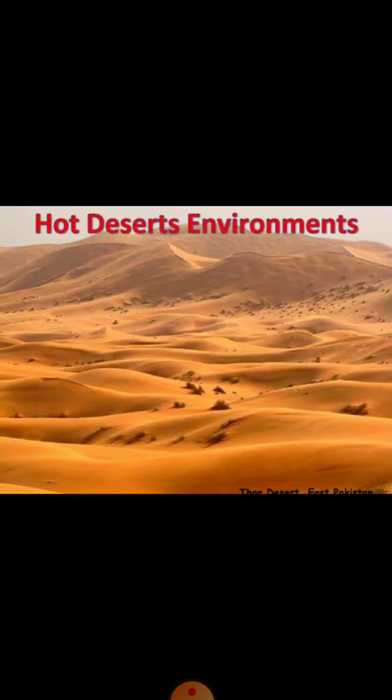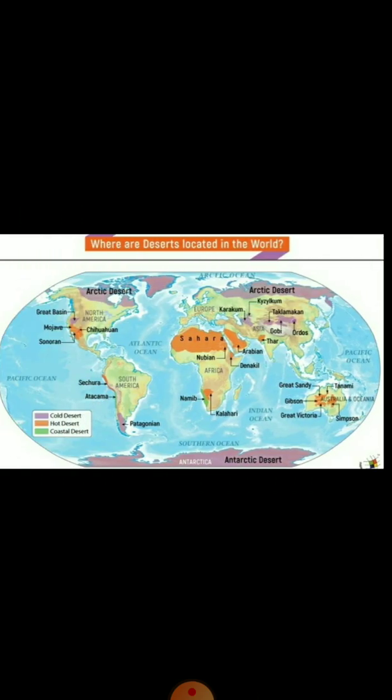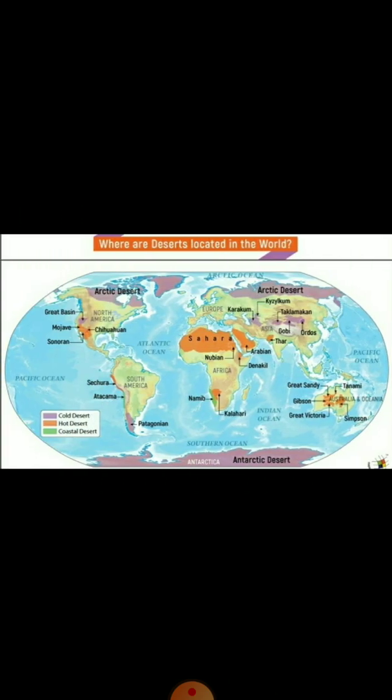A hot desert receives little or almost no rainfall. It is covered with sand. It is very hot during the day and becomes very cold at night. The sky is usually cloudless. Cold deserts are covered with snow and lie near the poles in the Arctic and Antarctic regions.